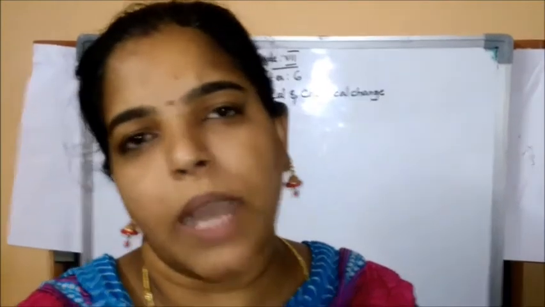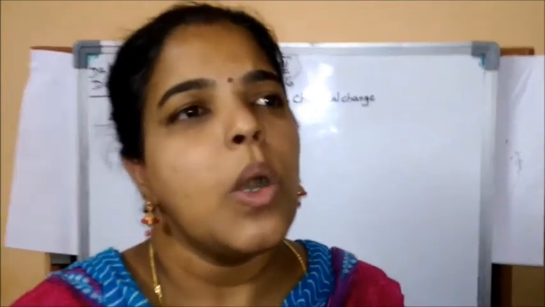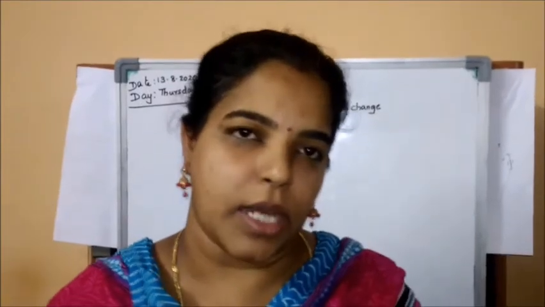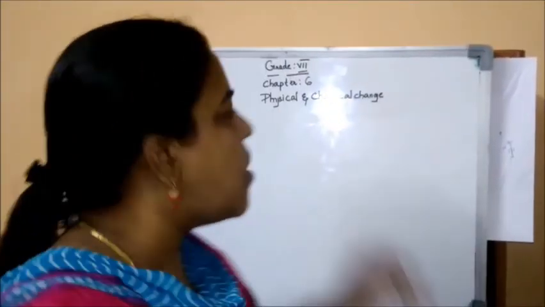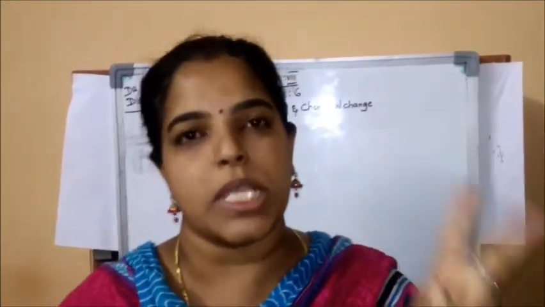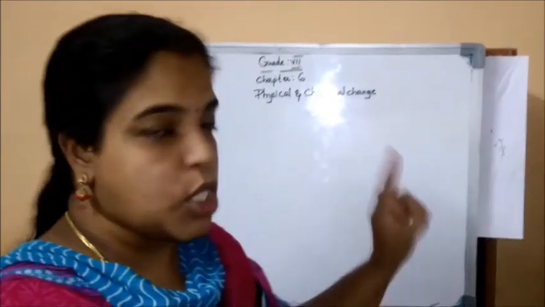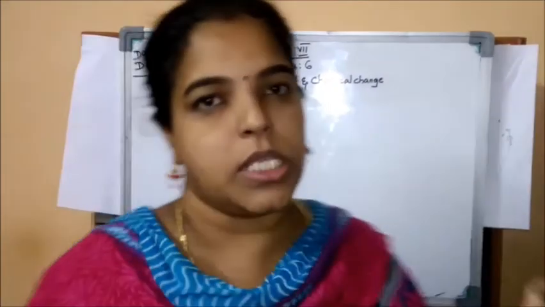So in this chapter, you are going to learn what changes are happening in our surroundings, and you are going to perform some activities. Regarding those activities, we will classify the types of changes. Broadly, there are two types of changes in nature, physical and chemical change.